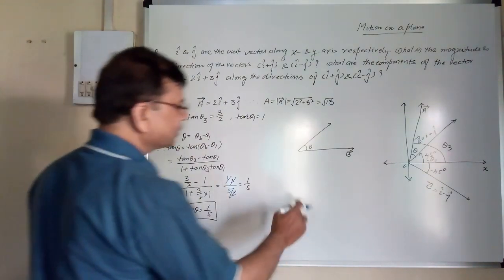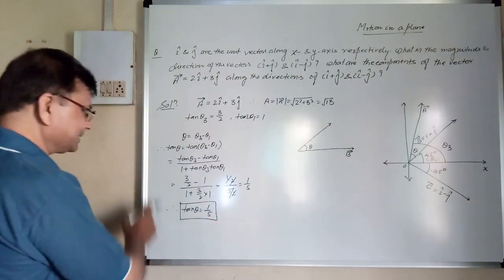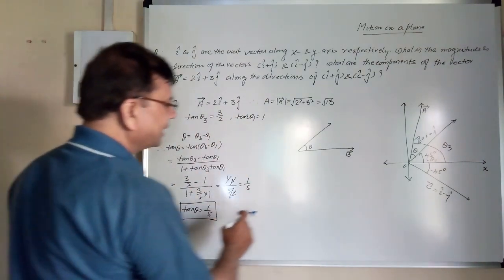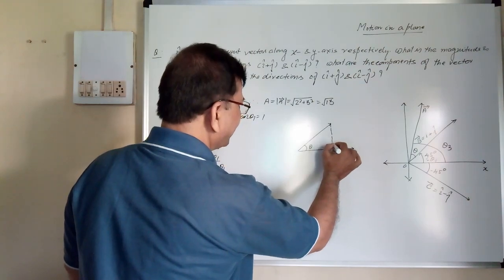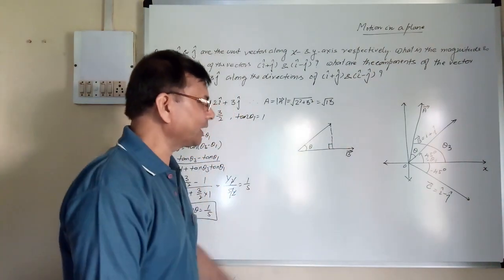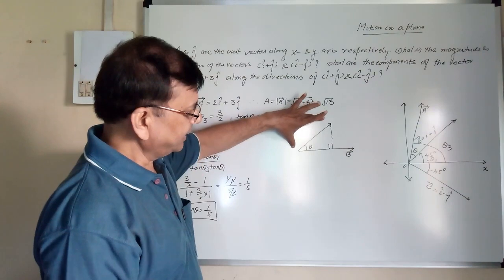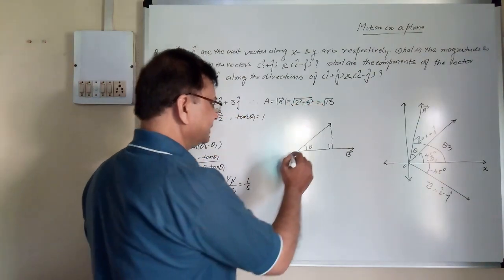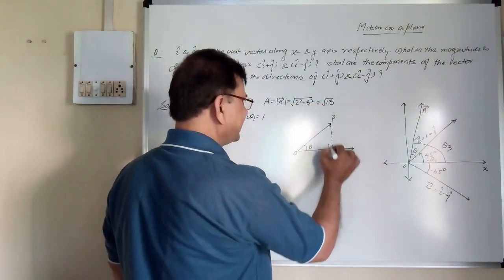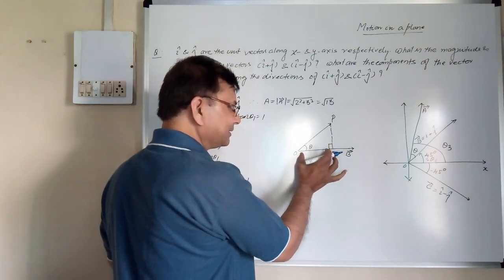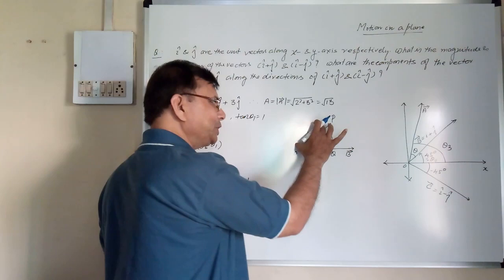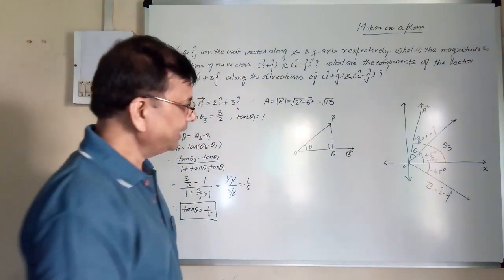So from this, what do we need? If you draw a perpendicular on this B, this is the vector A, this is O, this is P, and this is Q. So OP, length, is the magnitude of A, right?